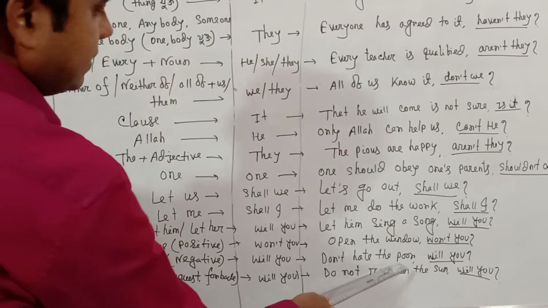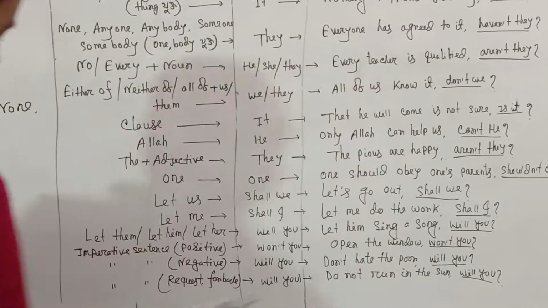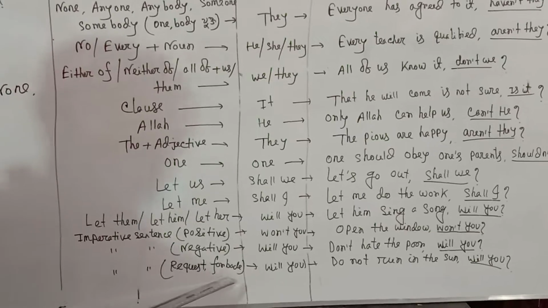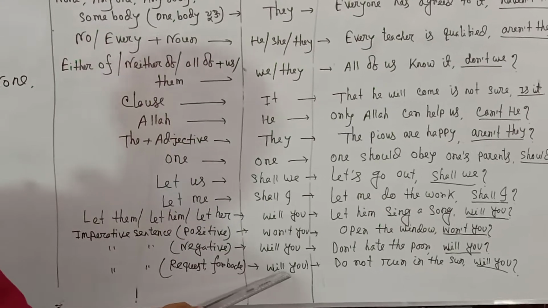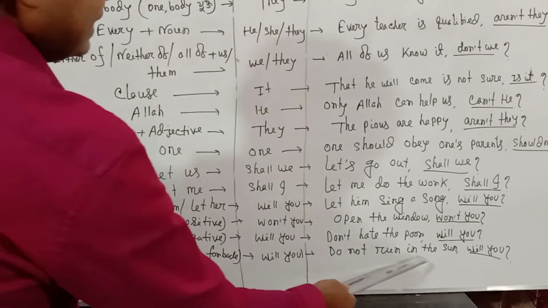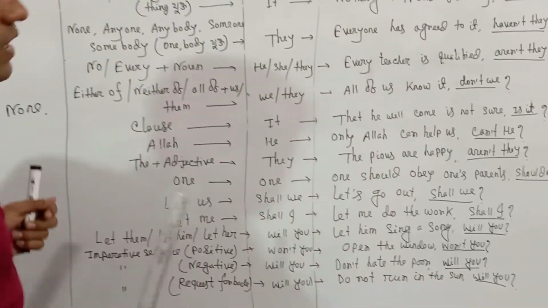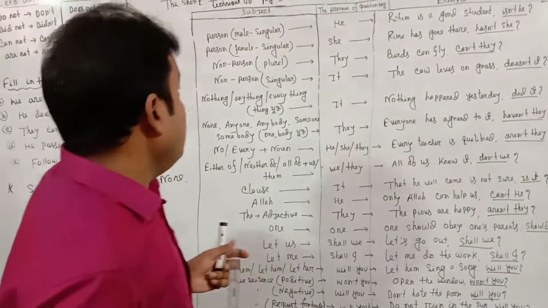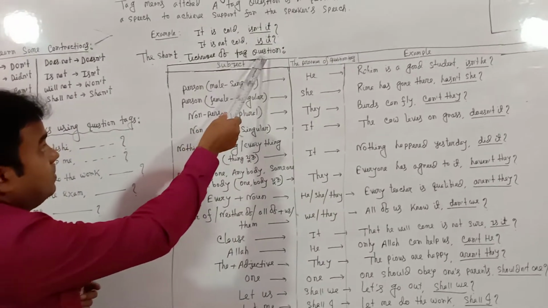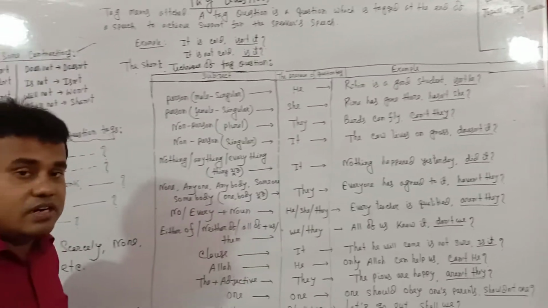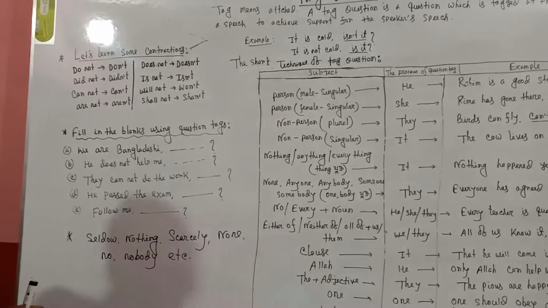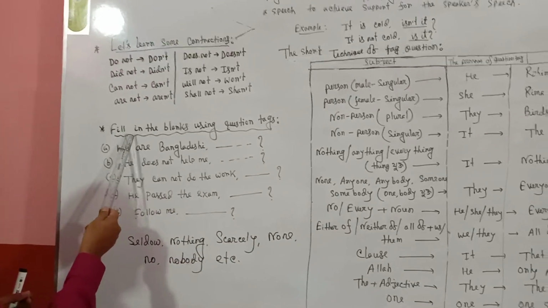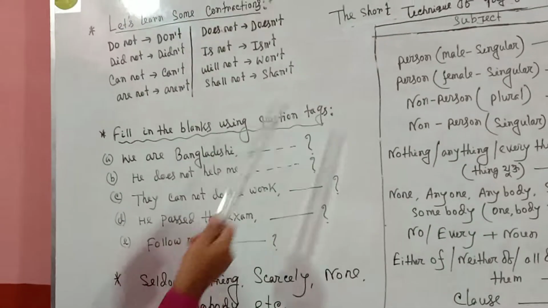Do not hate the poor, will you? Imperative sentence, request and forward: the tag question is will you. Do not run in the sun, will you? That's enough. Remember that the rules of the short technique of tag questions are very important for us. Now fill in the blanks using question tags.